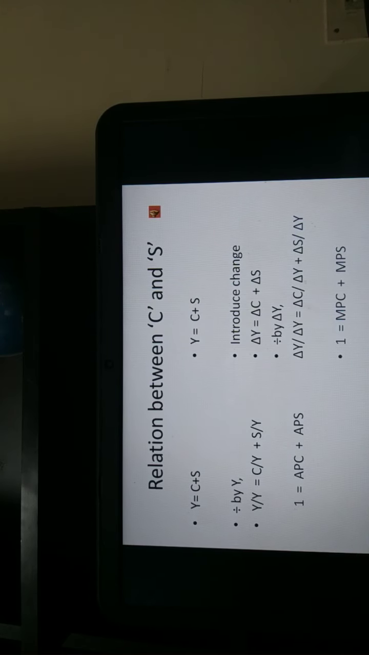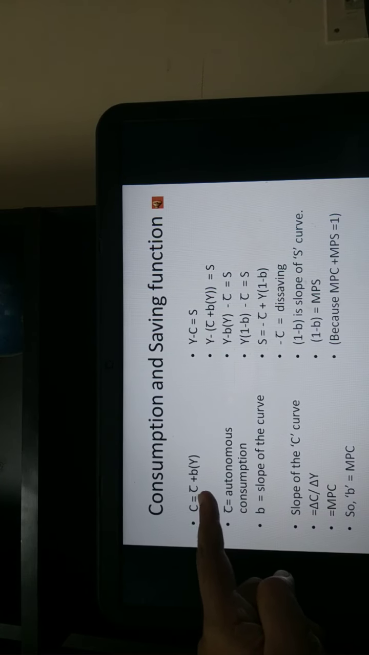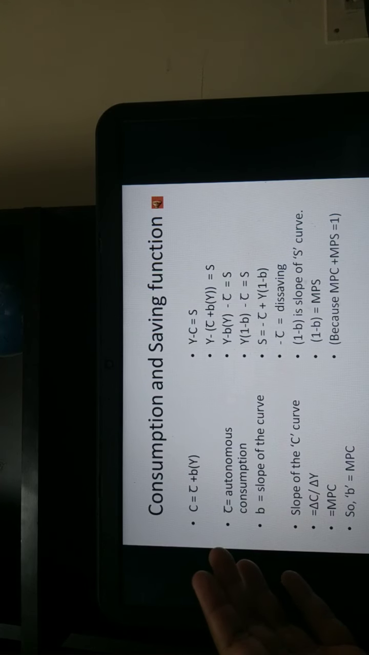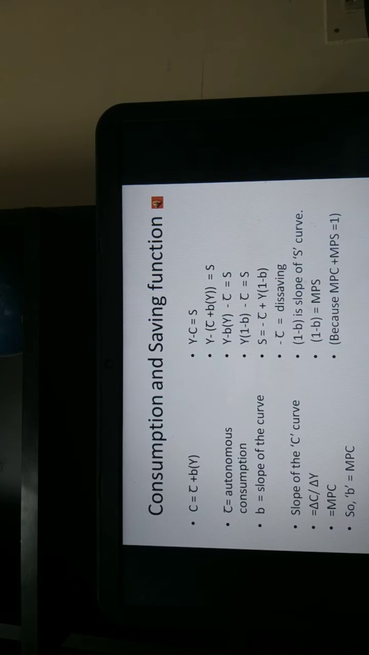Now moving on to the consumption and the saving function. Consumption, you know, prevails even when there is no income. That is the autonomous consumption concept. Autonomous consumption prevails even at zero income, and you are also aware that as income increases, consumption will also increase. So the change in consumption due to the change in income, which is nothing but the marginal propensity to consume, can be measured along the consumption curve. That's also known to you now.